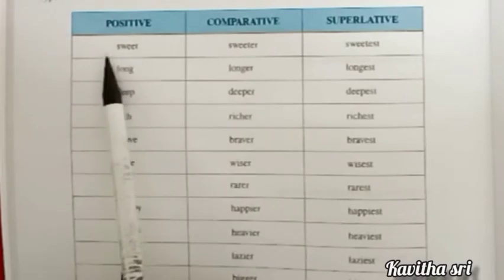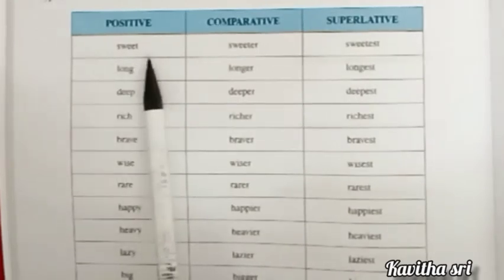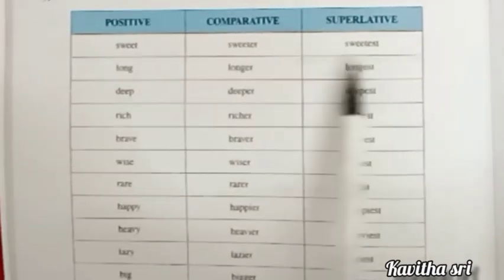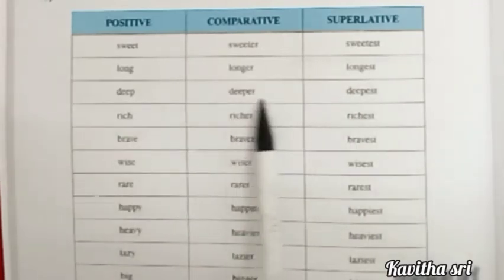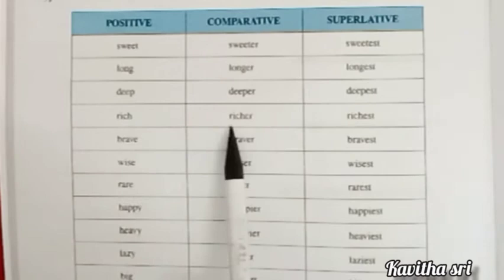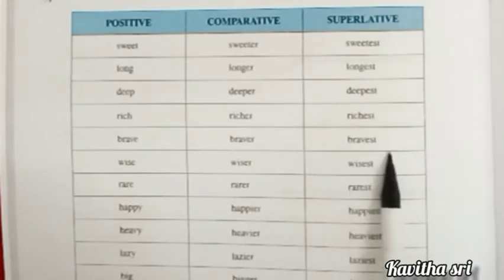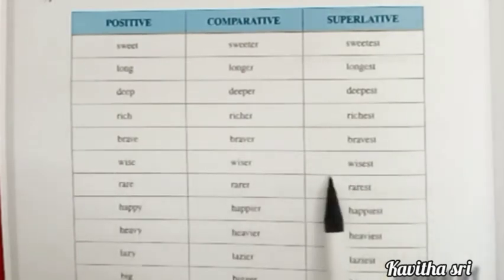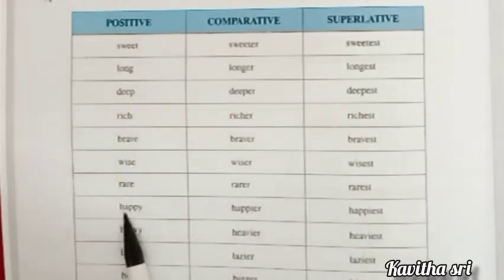So look at the tabular column: positive degree, comparative degree, superlative degree. The first one, sweet, sweeter, sweetest. Long, longer, longest. We are adding just ER and EST to the adjectives, isn't it? Deep, deeper, deepest. Rich, richer, richest. Brave, braver, bravest. Wise, wiser, wisest. Rare, rarer, rarest.